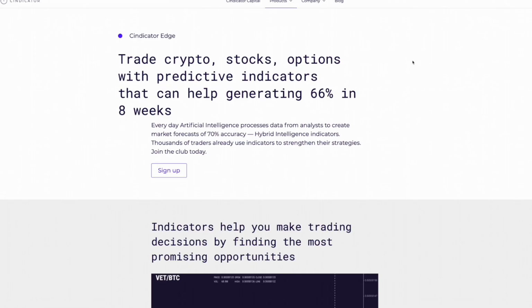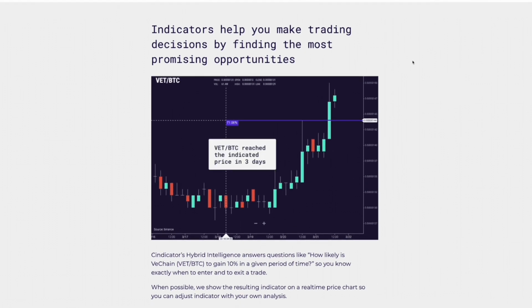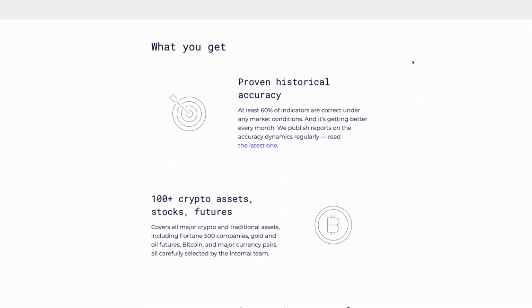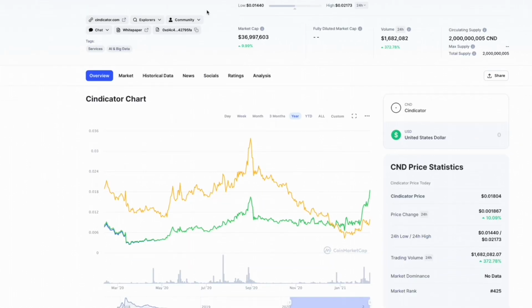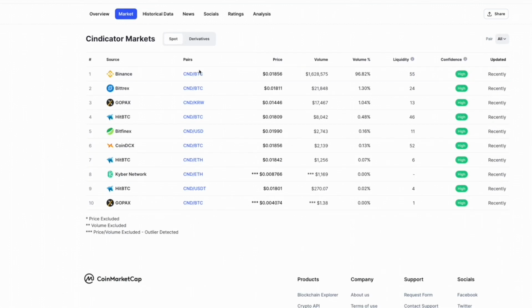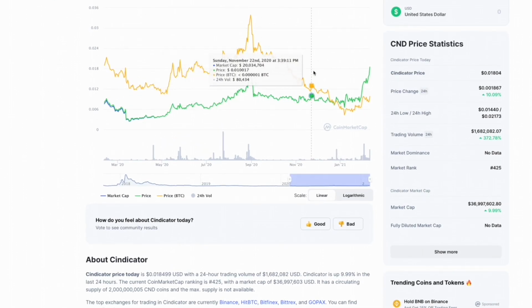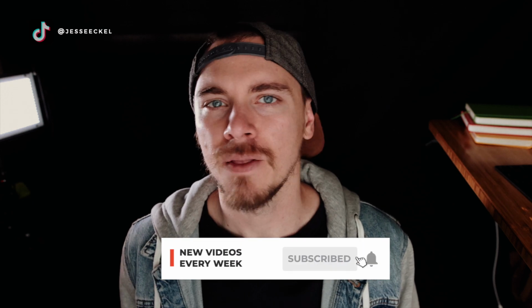If Stoic's something that really interests you, you should check out their website, syndicator.com. It's a really interesting concept, and the way they're using AI and machine learning to try to predict what's going to happen in the crypto markets and the stock markets is really fascinating. They do also have a token called CND. So far, it's used primarily for indicators as well as in their ecosystem with their analysts, but supposedly they're going to be expanding that ecosystem to the Stoic app in the future, as well as other things.